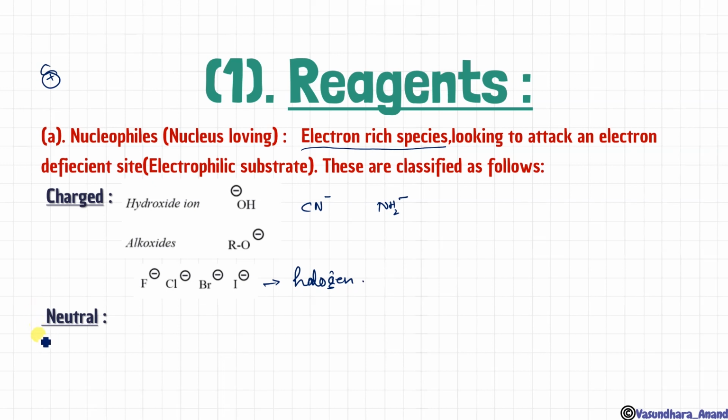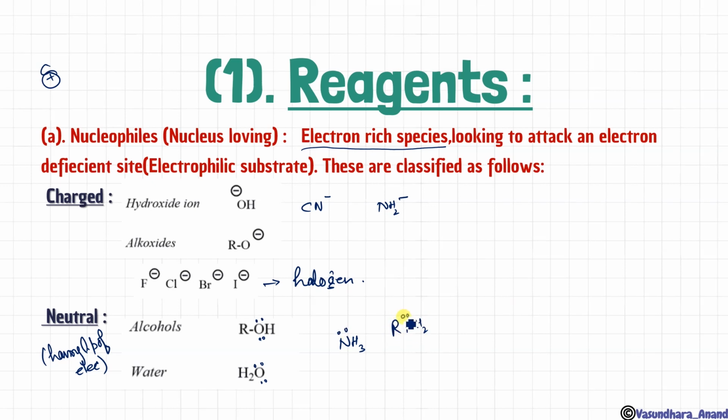And the next type is neutral, which does not have a charge. It will have a lone pair of electrons. Like you can see alcohol, which has lone pairs of electrons over here, H2O, even ammonia, RNH2. So these will be considered neutral nucleophiles, which do not have any charge.